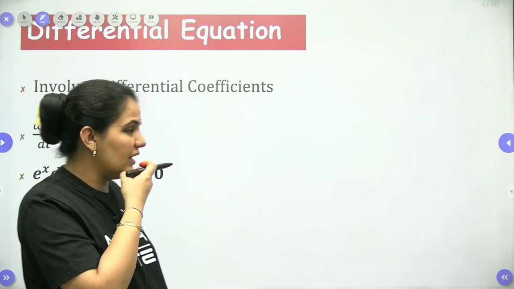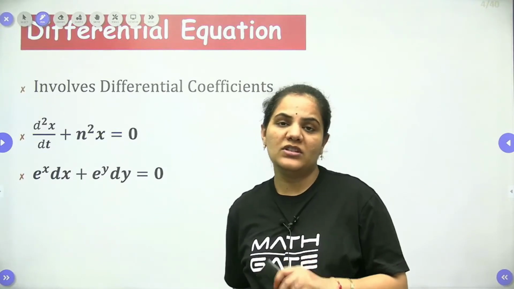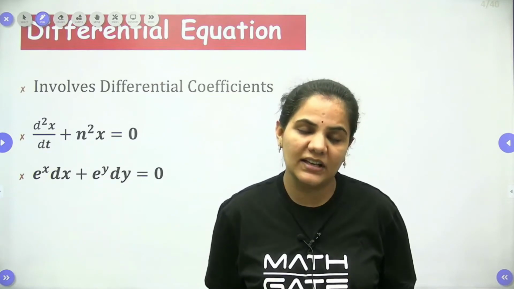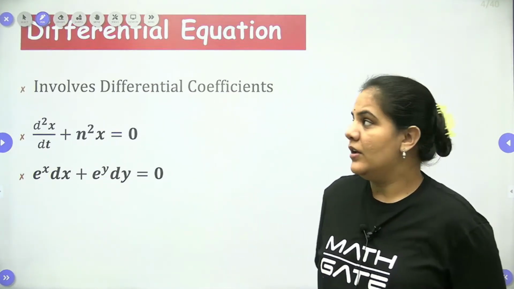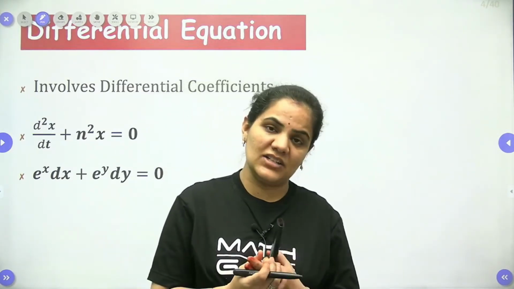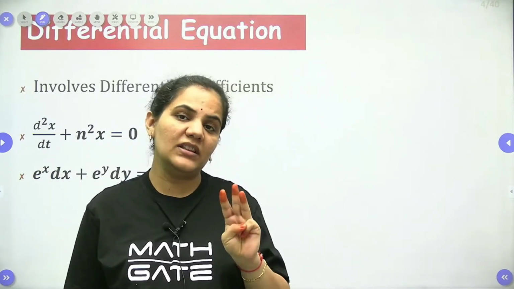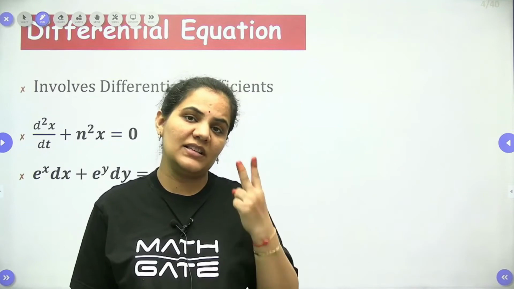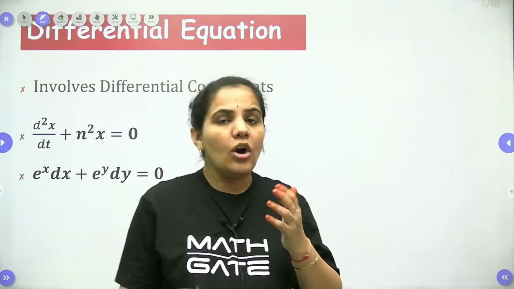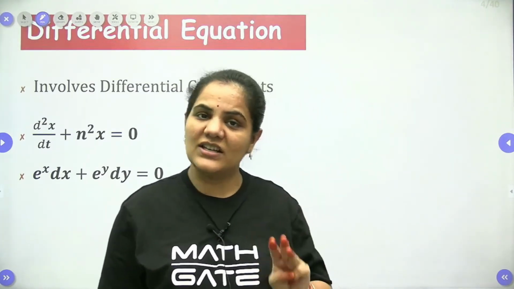So let's start from the order and degree, but before that let me tell you what exactly a differential equation is. Before starting the topic, you should know exactly about the topic, meaning the exact definition of differential equation. When we talk about the differential equation, dear students, a differential equation is nothing but a relation which involves three things. It is a relation which involves only and only three things. The first is the independent variable, the second is the dependent variable, and the third is the derivative of y with respect to x, right? Or the derivative of x with respect to y. So we can say there are only and only three things in a differential equation.